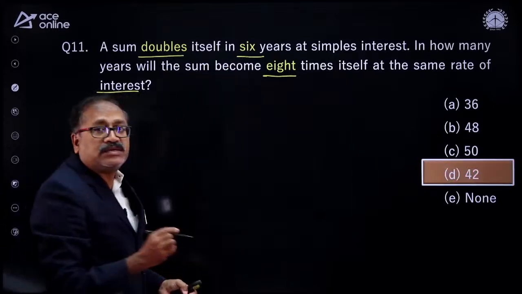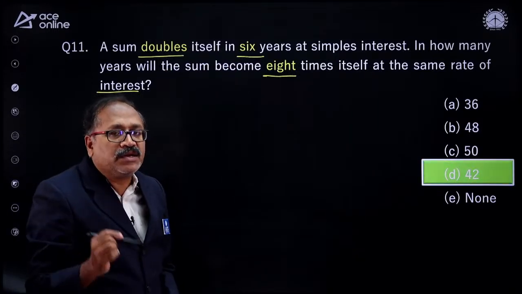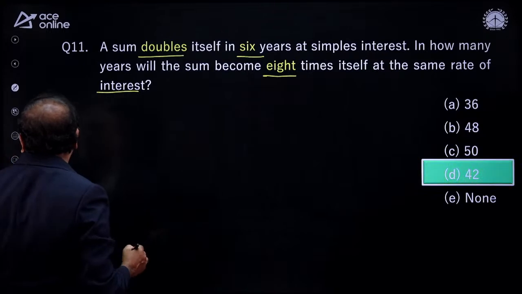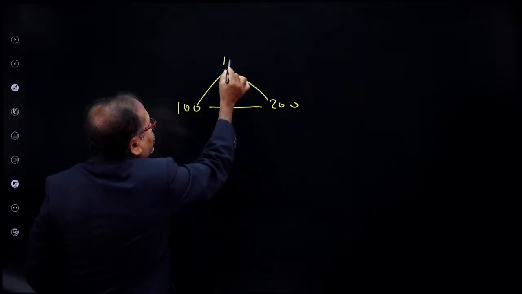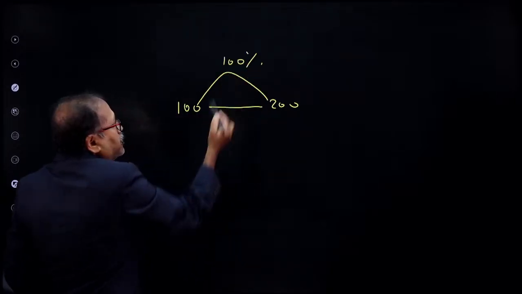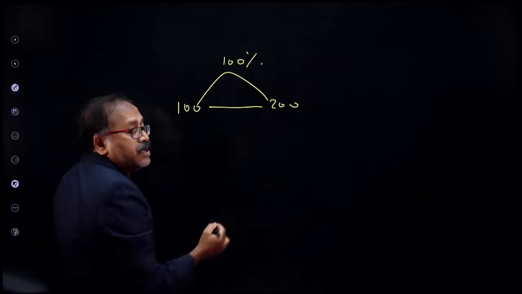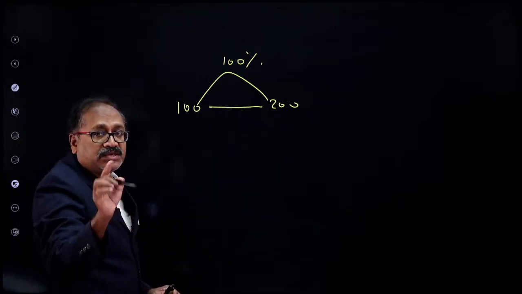A sum doubles itself in 6 years. A sum becoming double means it gets 100% interest. So let me throw some light over here. If 100 becomes 200, what is your interest here? Interest is 100, that means 100 over 100 is 100%. If the sum is double, then the interest is 100%.